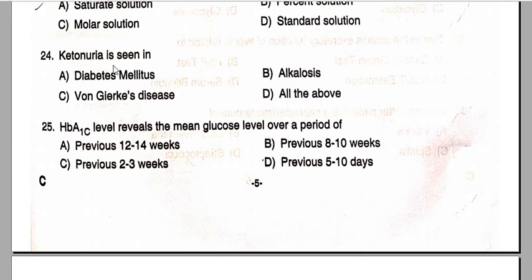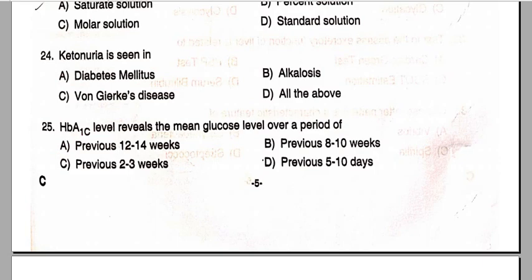Ketonuria is seen in diabetes mellitus. That is option A, the correct answer. HbA1c level reveals the mean glucose level over a period of 12 to 14 weeks. Option A is the correct answer for question number 25.